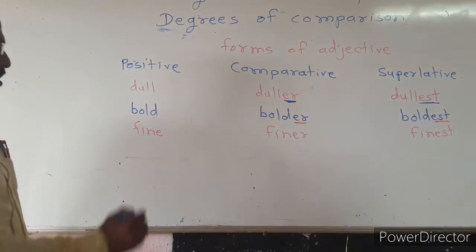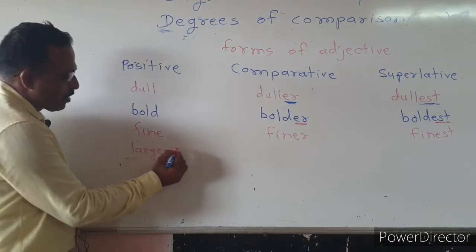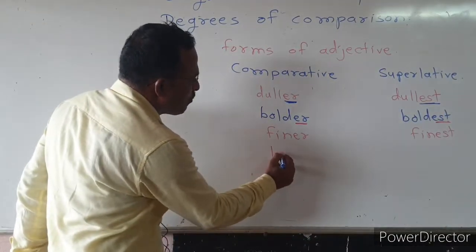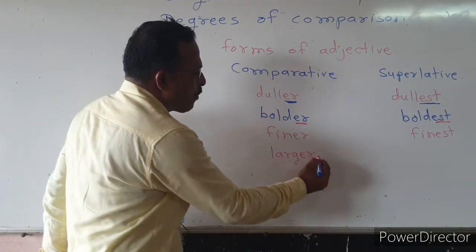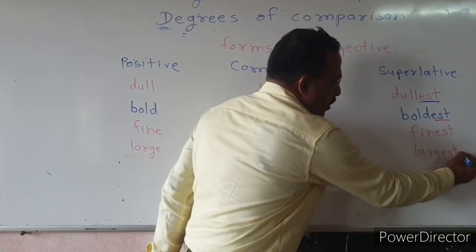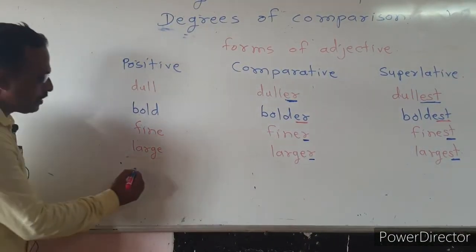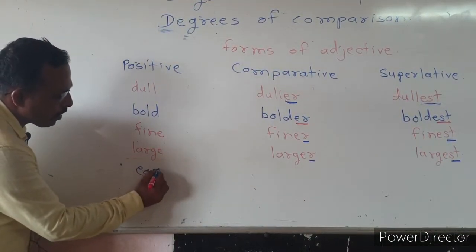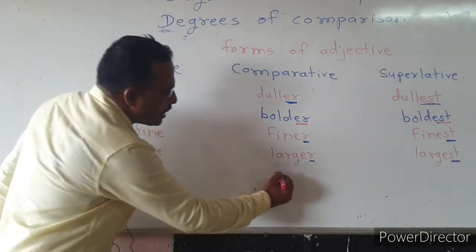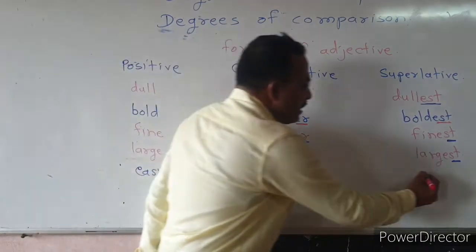Then large. Large becomes larger in comparative and largest in superlative. Then easy. Easy becomes easier and easiest.